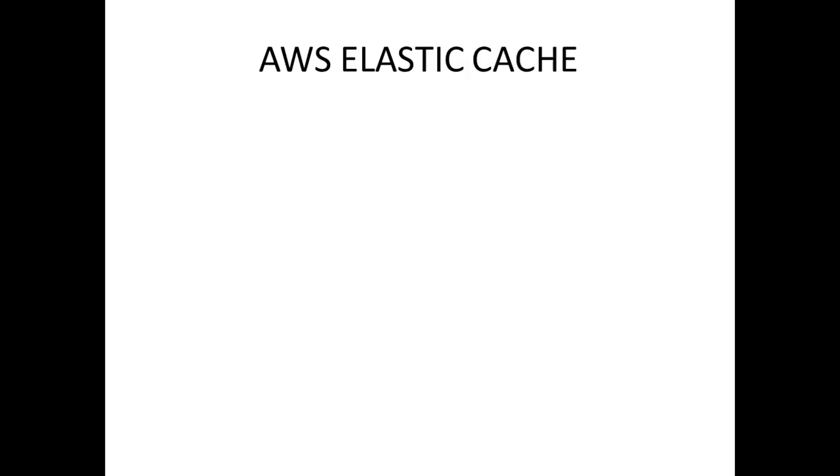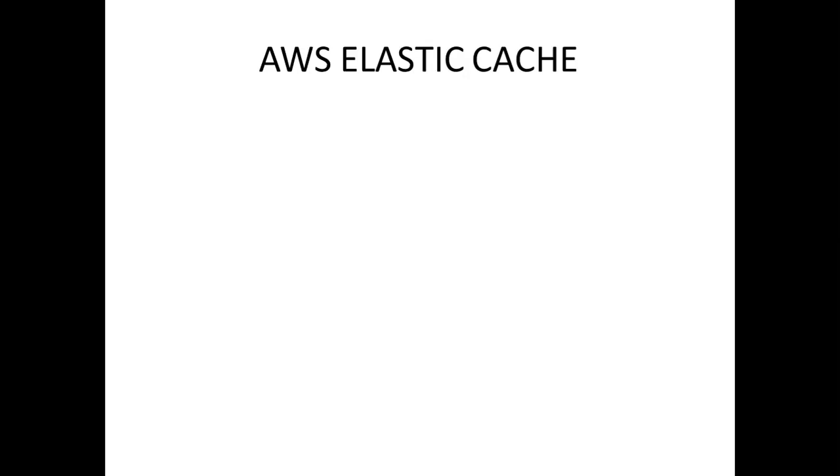For those kinds of databases, you can use this Elastic Cache. These two are majorly used for intensive or high-end web applications. Both are open source technologies which you need to install and assign, and both support multiple availability zones.